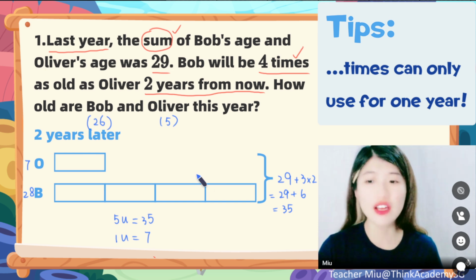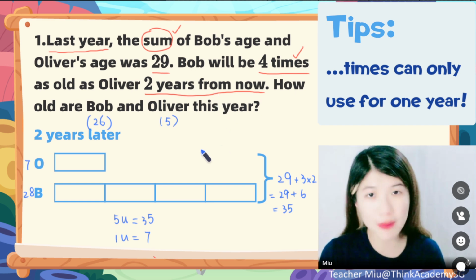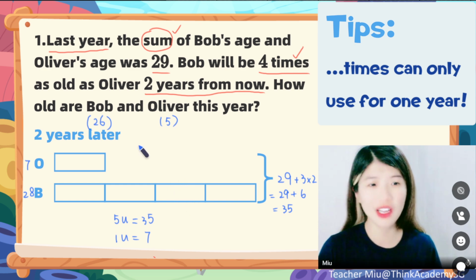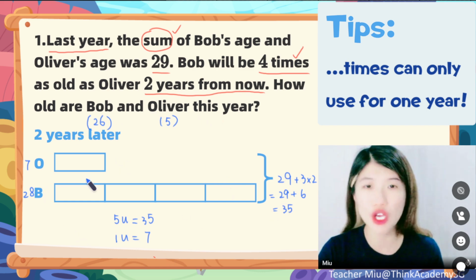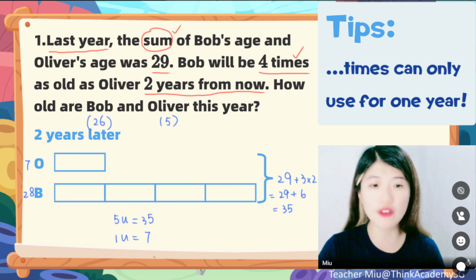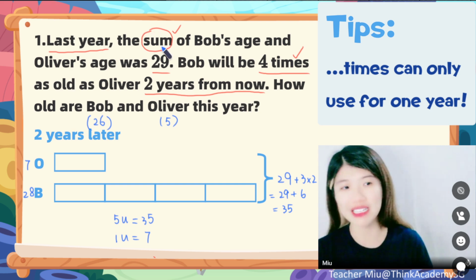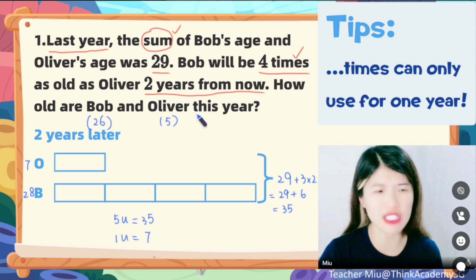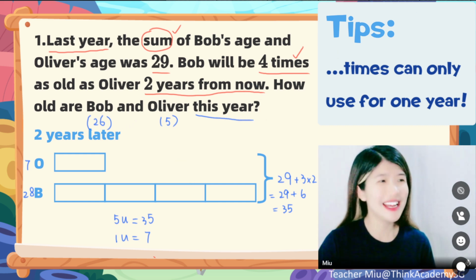So pay attention. For this kind of question, for the age problem, you need to pay attention to which year you are exactly drawing about. For example, for this one, you are drawing for 2 years later. So all the numbers you label on the model shall be for 2 years later. But what if the sum is for last year? Then you need to make it into this year. And also you need to go back to the question. The question is asking for this year, so you should go back to this year. Right? So what about question 2?